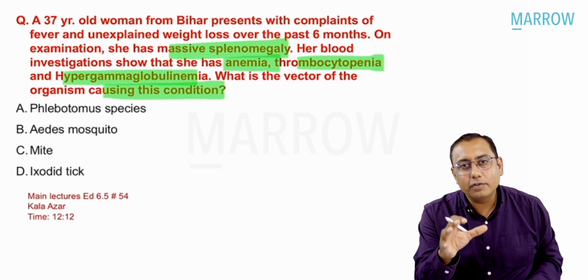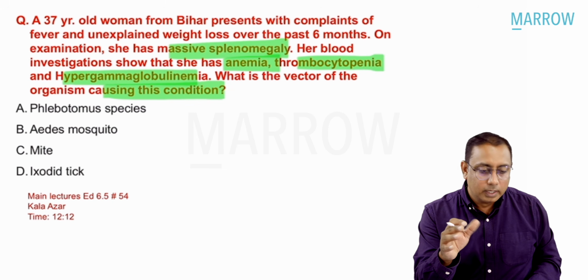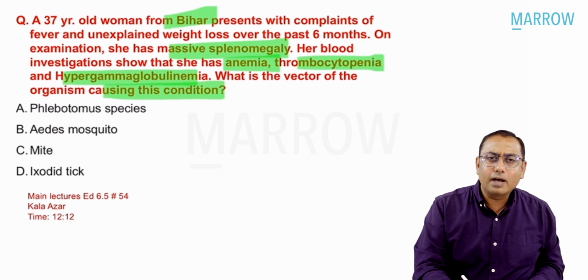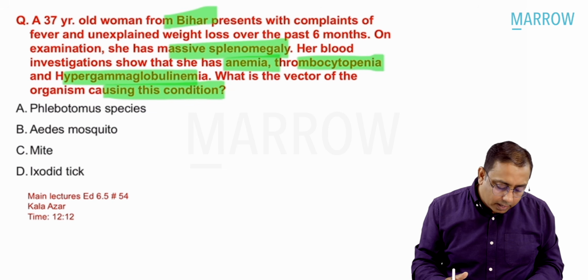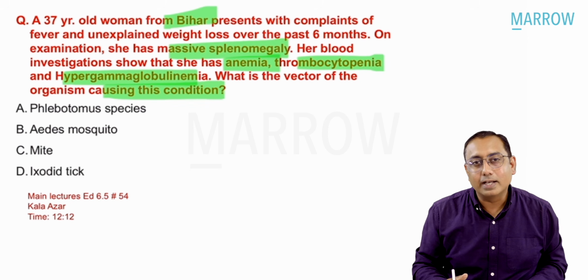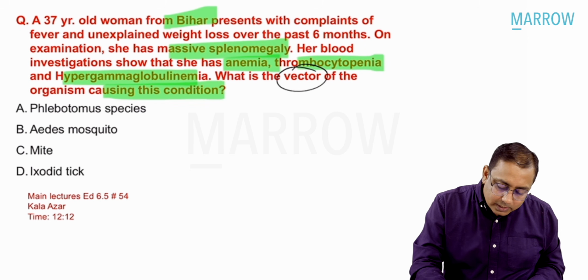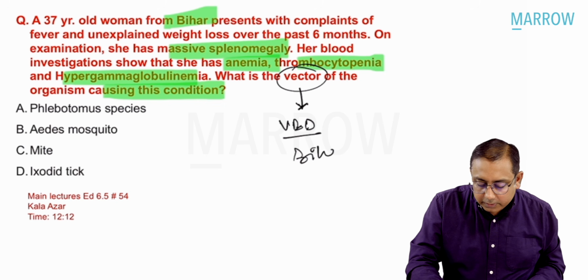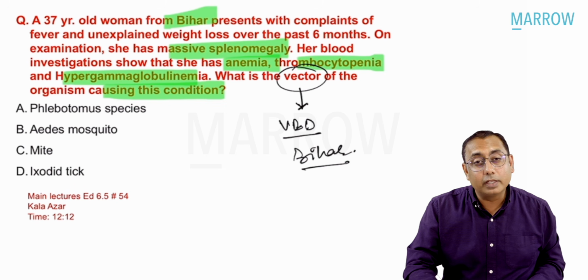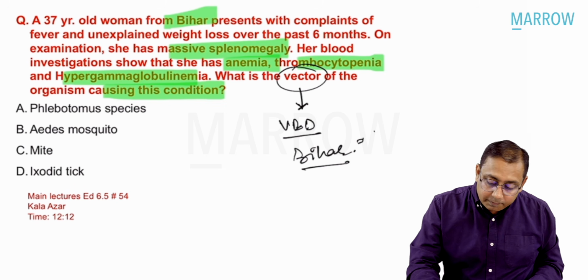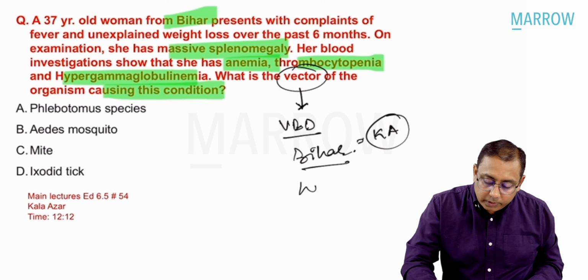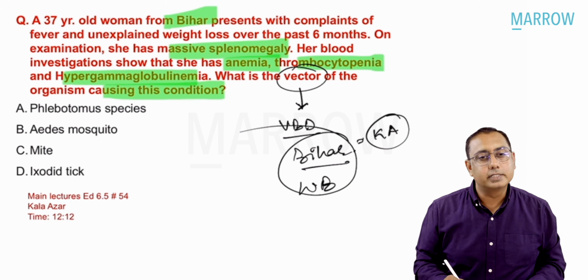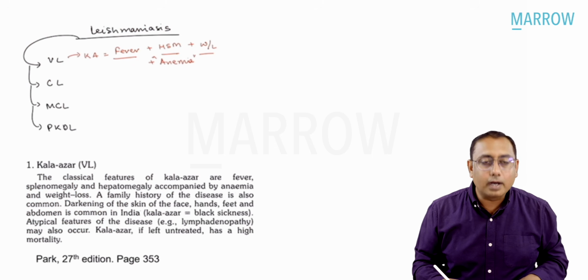First you have to identify what disease we are talking about. So, this female is from Bihar. Bihar should strike you something. Bihar is predominant for Kala Azar. When we talk about the vector-borne diseases in Bihar, I think I must have shown you the graph or the image of the India map as well, that Bihar and West Bengal are known areas for Kala Azar.